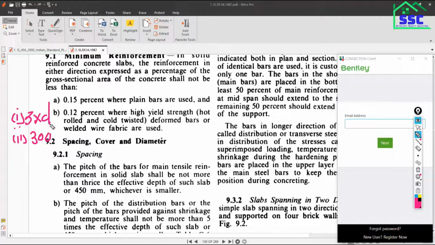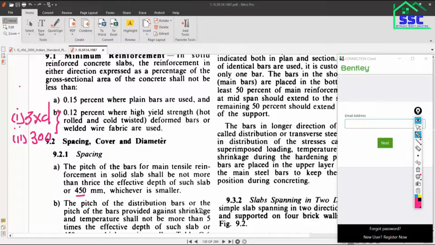So these two detailing recommendations are there. First is 3 times the effective depth and second one is 300 mm. Here it is given 450, but as I told you, it is the 1987 revision. If you look at IS 456, in that code it is given 300. As a controversy is going to generate, we are going to follow IS 456 2000. So as per IS 456 2000, the spacing should be 300 mm. This is for the main bars.